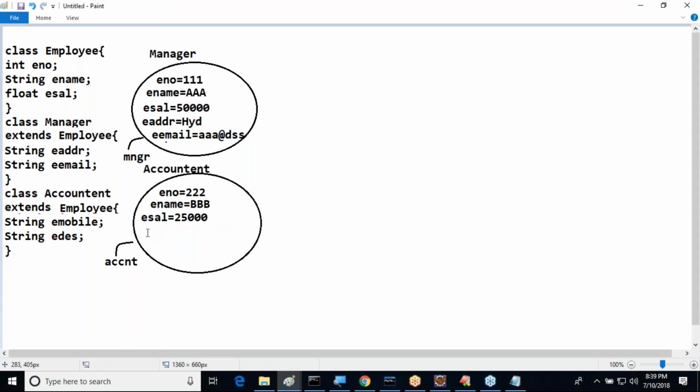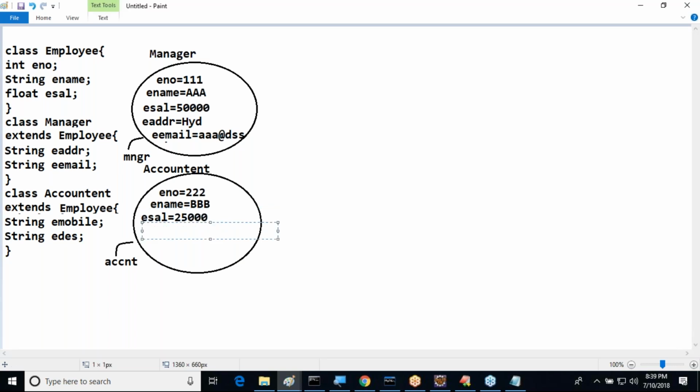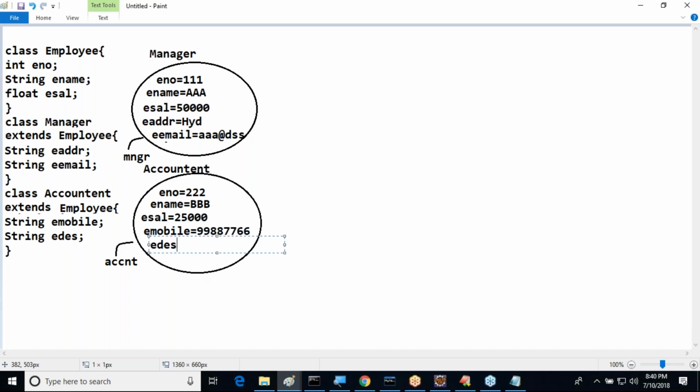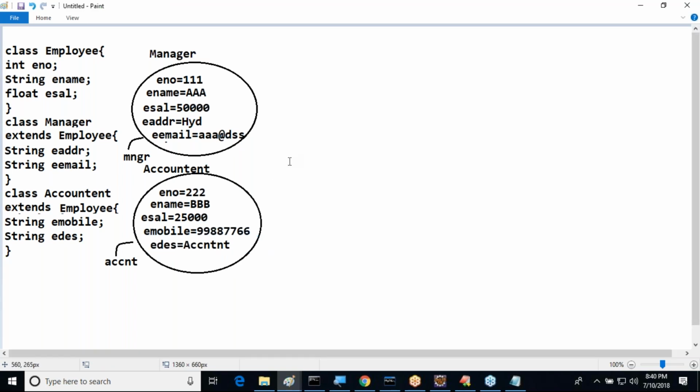And E-mobile is equal to some value. For example, I have taken different properties, that's my requirement actually. Next one is E-designation is equal to accountant. Like this, we are giving some data.